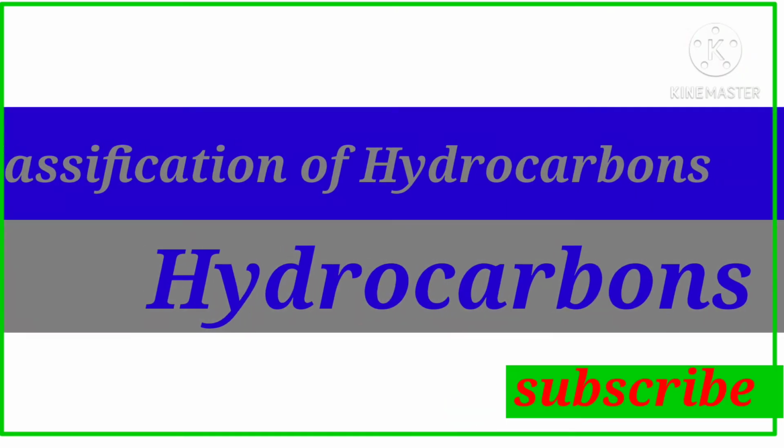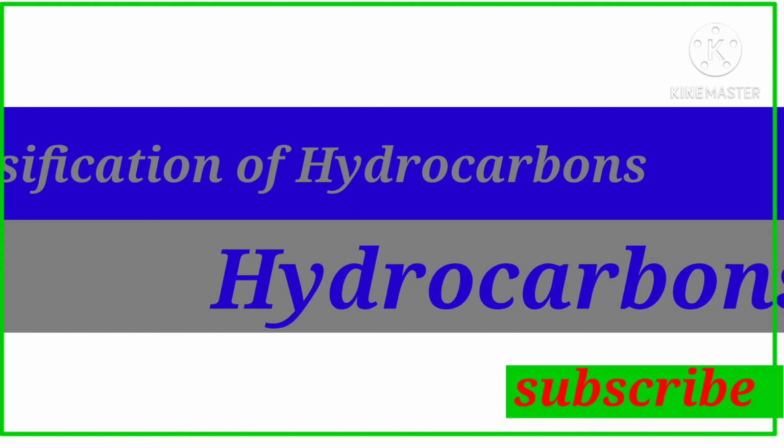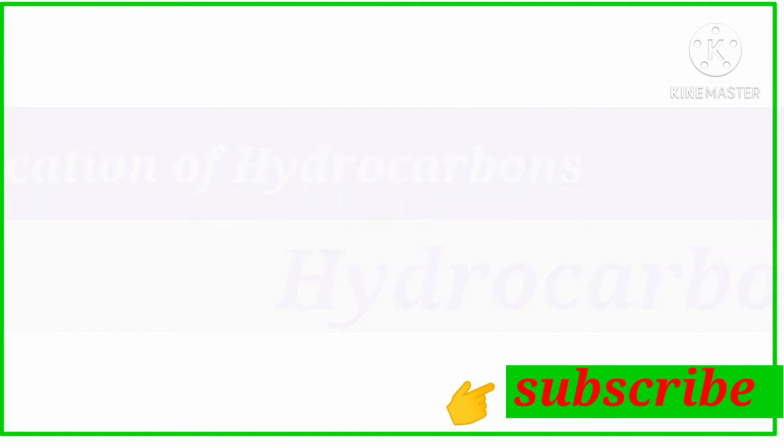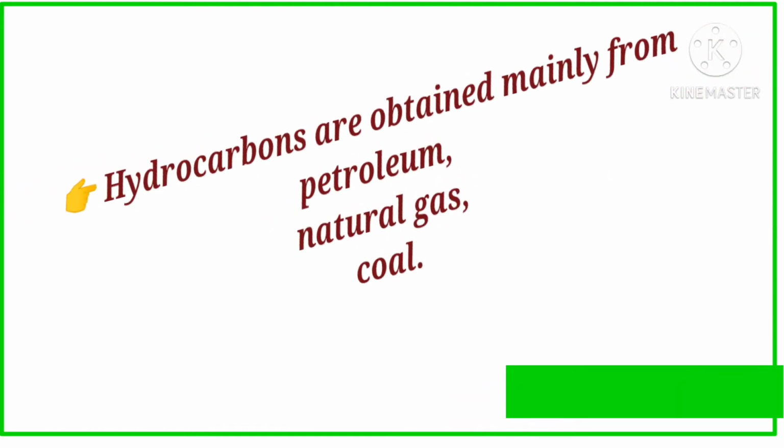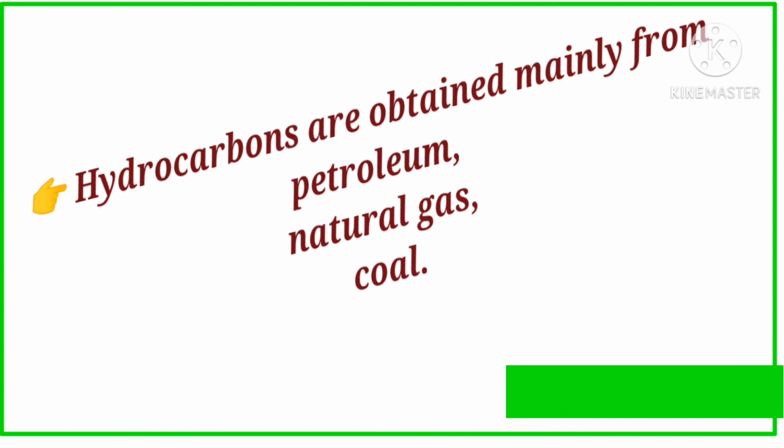Today's topic is classification of hydrocarbons. It is taken from hydrocarbons, grade 12. For introducing hydrocarbons, the organic compounds composed of only carbon and hydrogen are called hydrocarbons. All other families of organic compounds can be thought of as derived from hydrocarbons by replacing one or more hydrogen atoms by suitable functional groups. The hydrocarbons are obtained mainly from petroleum, natural gas, or coal.